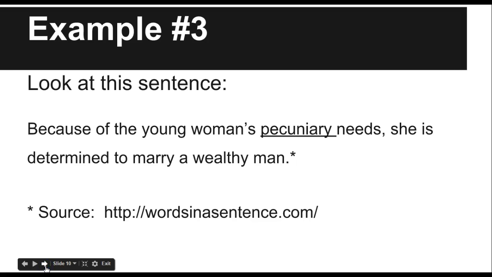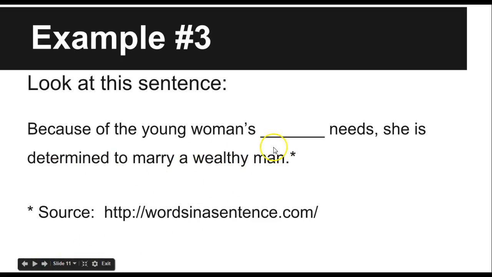Let's try a third example. Because of the young woman's pecuniary needs, she is determined to marry a wealthy man. Again, we take out the word that we don't know, leave it blank, and replace it with something that makes sense. Because of the young woman's blank needs, she is determined to marry a wealthy man.